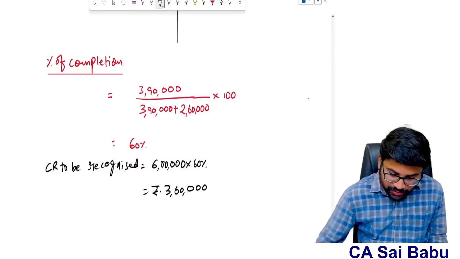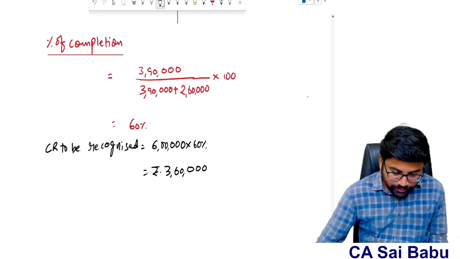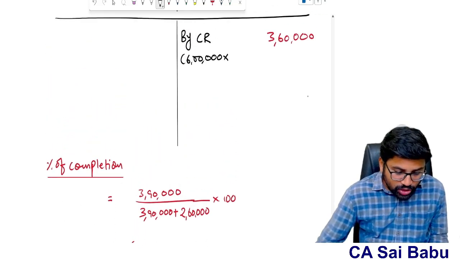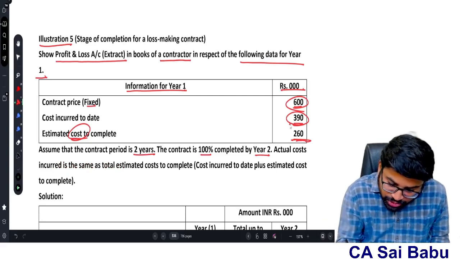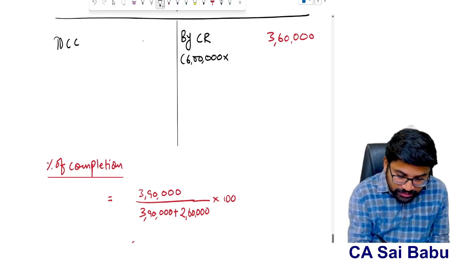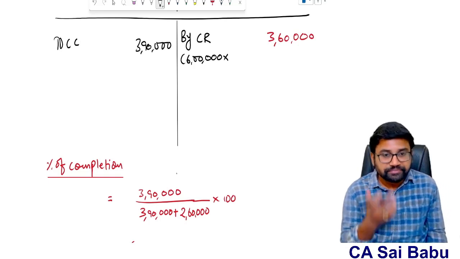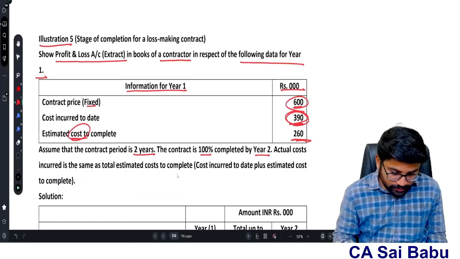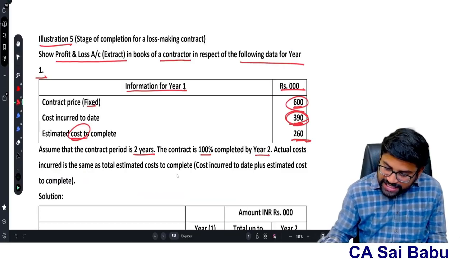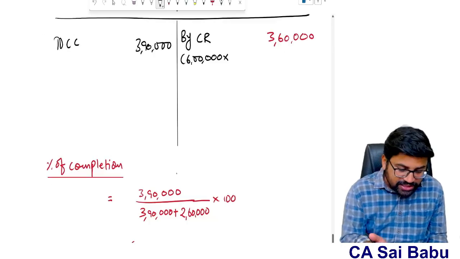Now next, sir. What is the total contract cost we incurred during the year? Incurred to date is 3,90,000. So contract cost is 3,90,000 that we incurred. Even if you see the total of 6,50,000, of which 60% is completed, it is 3,90,000 only.